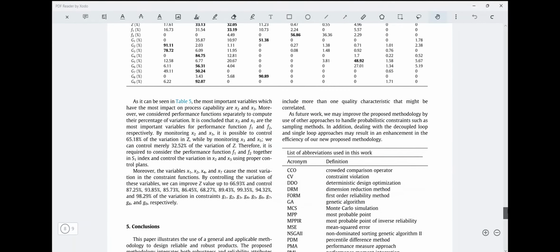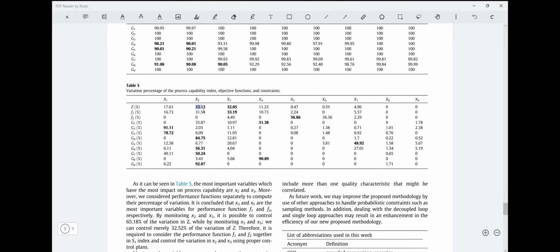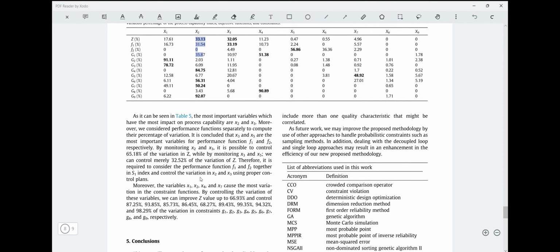It can be seen in the table that the variables with the most impact on process capability are x2 and x3. By monitoring x2 and x3, it is possible to control 65.8% of the variation in Z, while by monitoring x3 and x5 we can merely control 32.52% of the variation of Z.